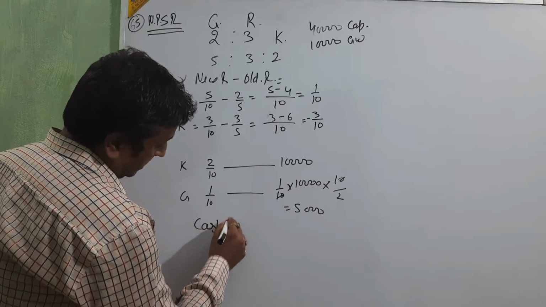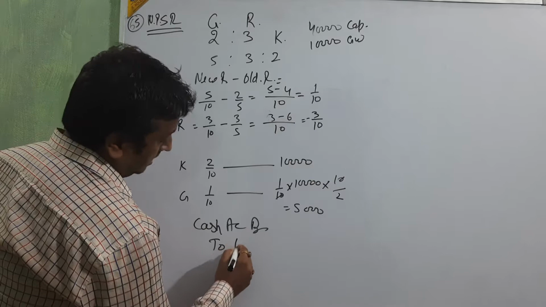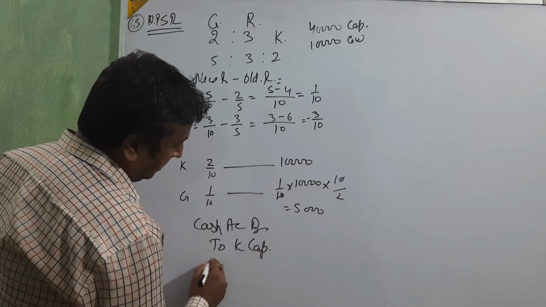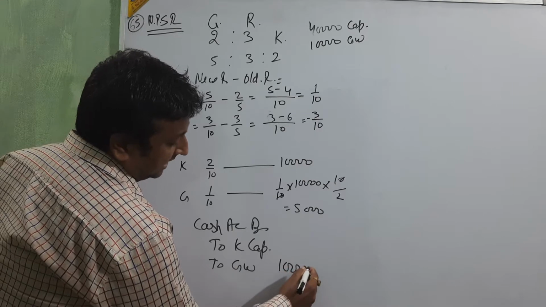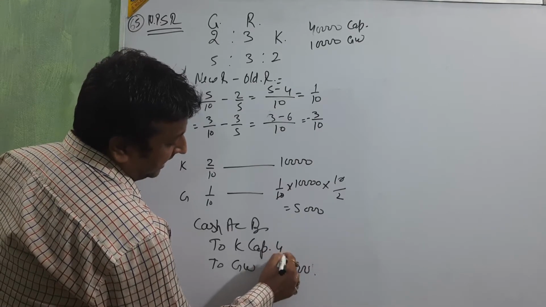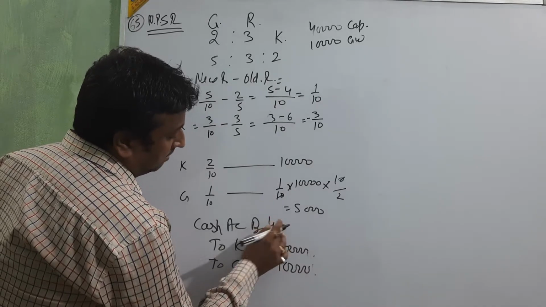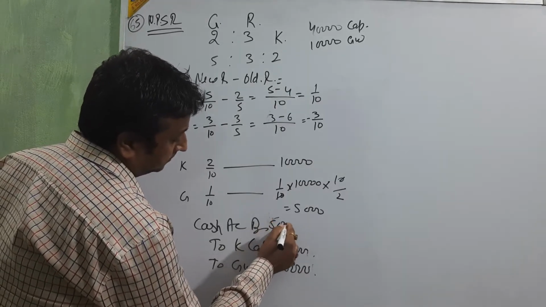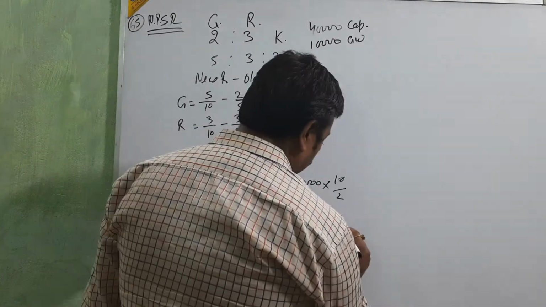Cash account debit to K capital, to goodwill. Goodwill 10,000, K capital 40,000. Total amount 50,000. Okay? Then goodwill distribute.